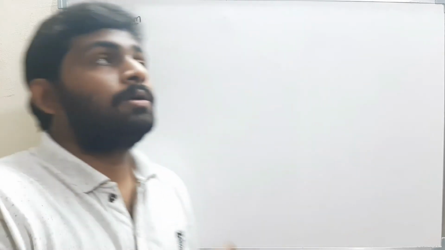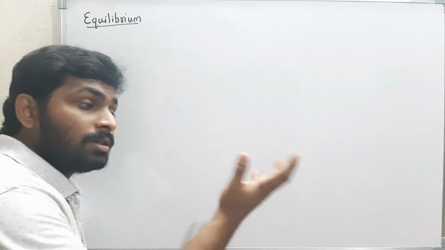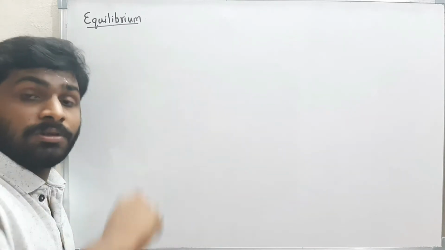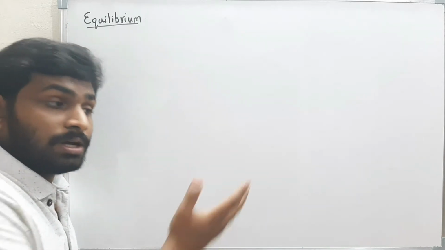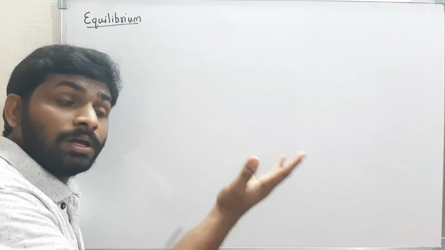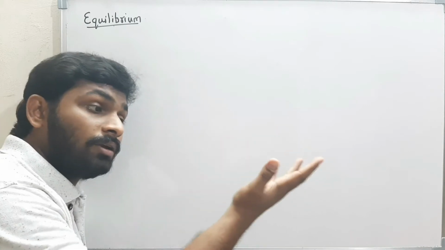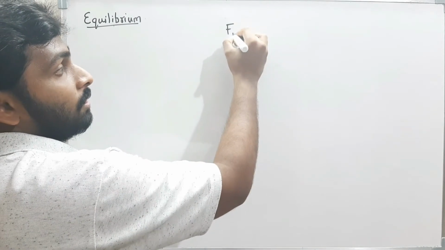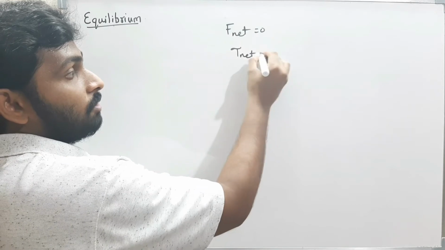See here. What is equilibrium? When will I say the body is in equilibrium? I already showed you this equilibrium in 11th class. I will say the body is in equilibrium when the net force acting on the body is 0 as well as the net torque acting on the body is 0. That means both the net force and the net torque must be equal to 0.